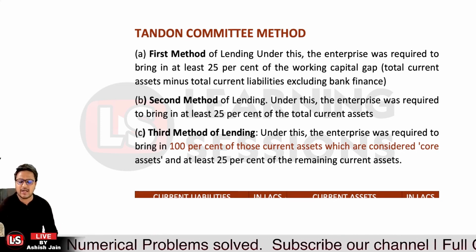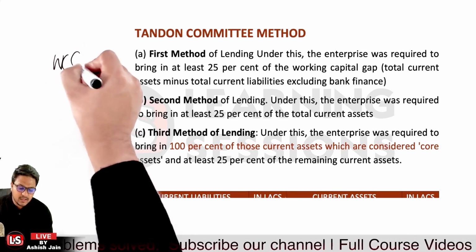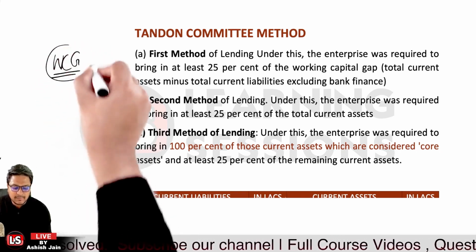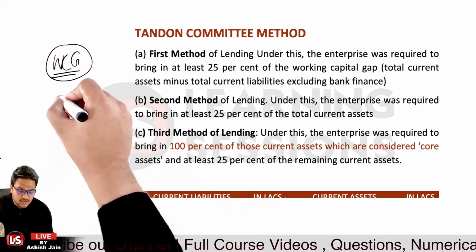So I already told you that there are three methods. In all three methods, first of all, we will be calculating the working capital gap, and then we'll be subtracting the margin. Margin is related to what?